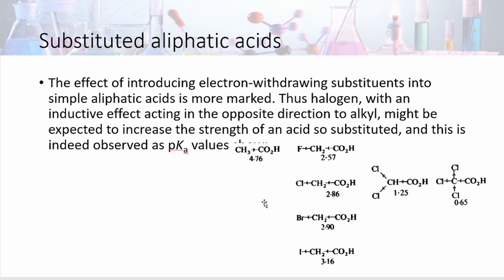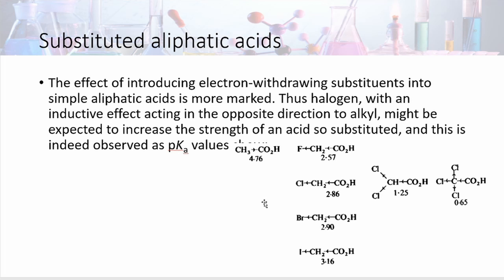Suppose acetic acid has pKa value 4.76, monofluoroacetic acid 2.57, then chloroacetic acid 2.86. Dichloro increases acid strength because of 2 chlorine atoms, its pKa value is 1.25.